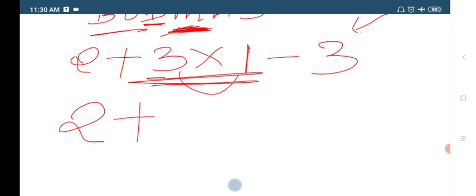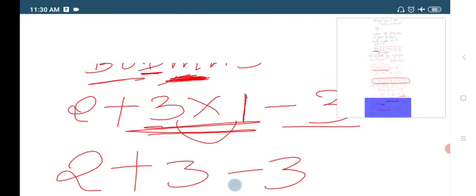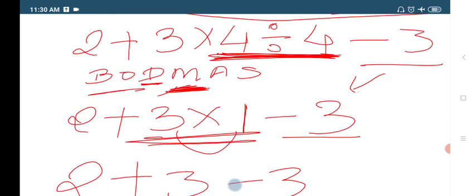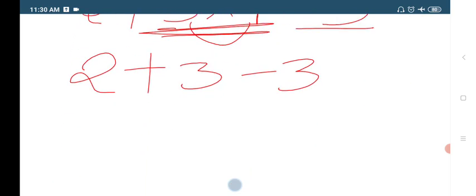2 plus 3 ones are 3. Then minus 3 we are writing. And addition and subtraction both come in the same level. You can add first or you can subtract first. There is no condition here. But for all the other terms you have a condition. First brackets, division, multiplication, then you can do addition or subtraction. It's left to us. So 2 plus 3 is 5. 5 minus 3 is 2.